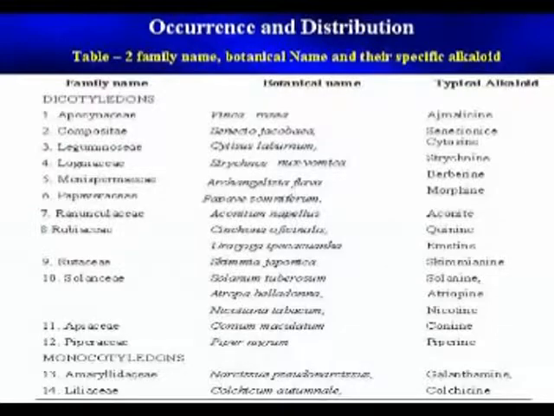Next, in the monocotyledons, Amaryllidaceae members: Narcissus pseudonarcissus, galantamine, typical alkaloids. Liliaceae: colchicine, autumnal, typical alkaloid colchicine. Now, extraction, isolation, separation, and identification of specific alkaloids.